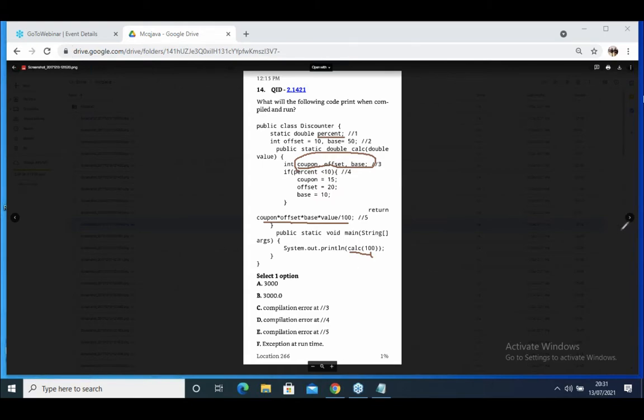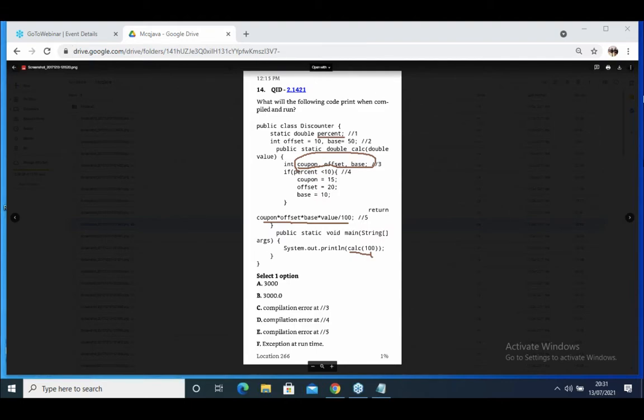Tell me the answer. Option B? Return type is integer there and double. Coupon is integer, offset is integer, base is integer. Okay, 0.0. Exception at runtime.